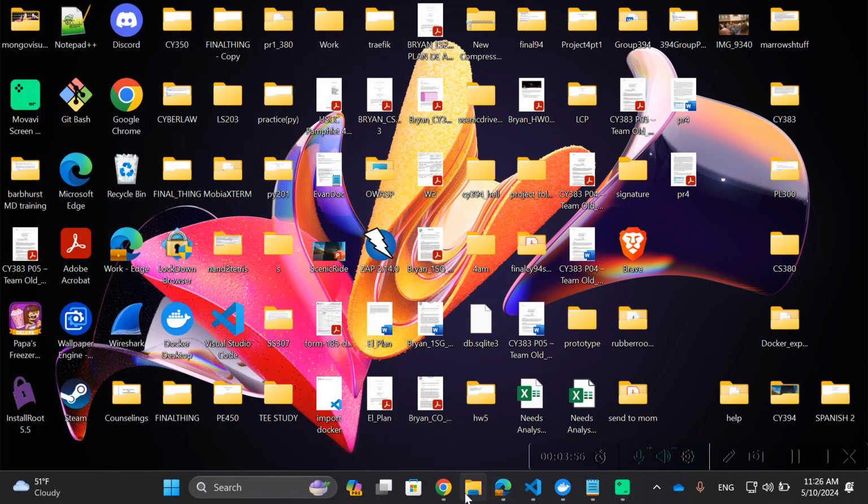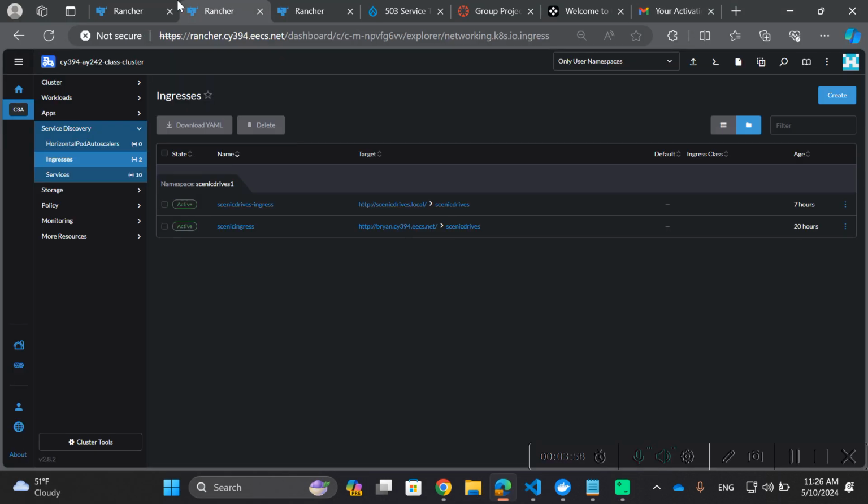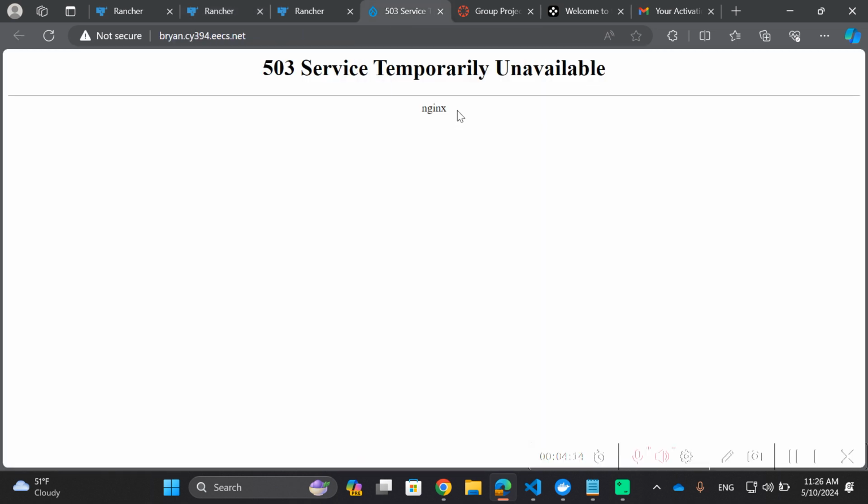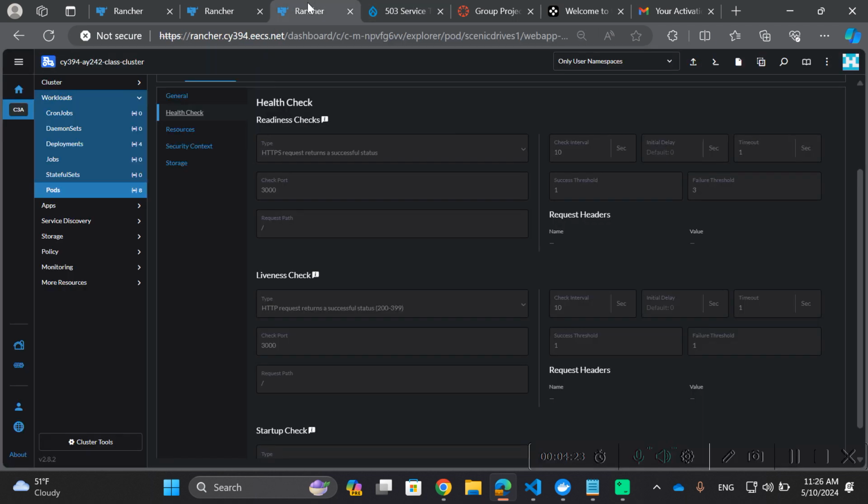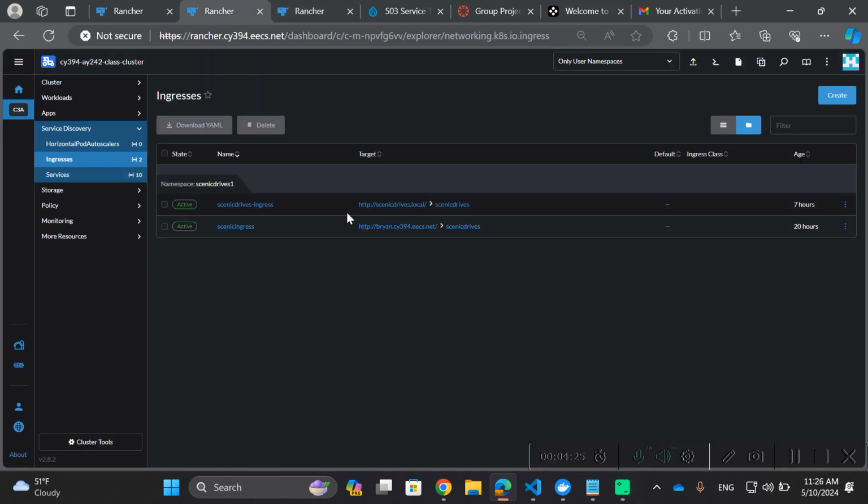Moving on, though, into Rancher. Here we have our ingresses. We tried to make ingresses into our service. They didn't quite go as planned. I'll give you an example of how these ingresses look when they're clicked on. Couldn't exactly troubleshoot this. Didn't really have the time for it. That's another lesson in time management that I've learned throughout the course of this project. So as you can see here, we're getting a 503 error, service temporarily unavailable, as we try to implement these ingresses into our service.